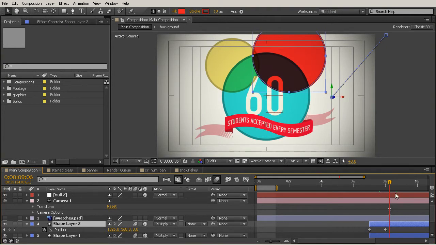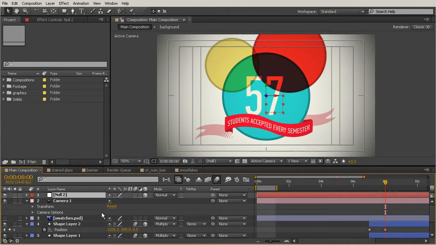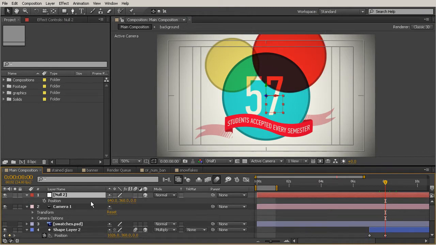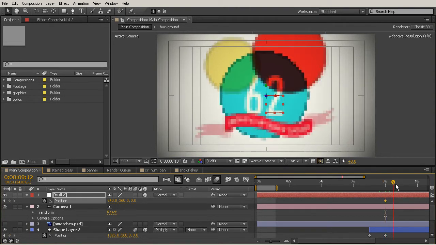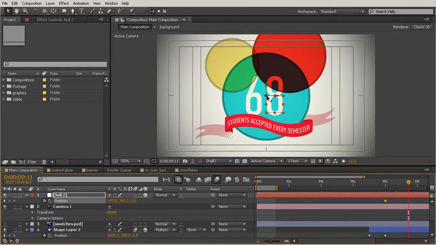So now I see the position property has been brought up and I can see where this keyframe is. So I want to set my null's keyframe at the same point as this position keyframe for that shape layer. So I'm going to grab my null and we'll hit the P key to bring up the position of the null. And we'll just go ahead and set our position stopwatch right there. Then I'm going to move forward to about 9.5 seconds.